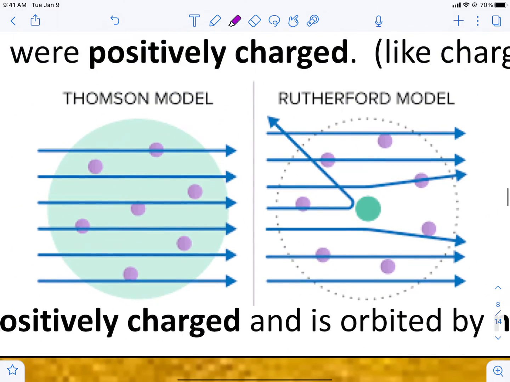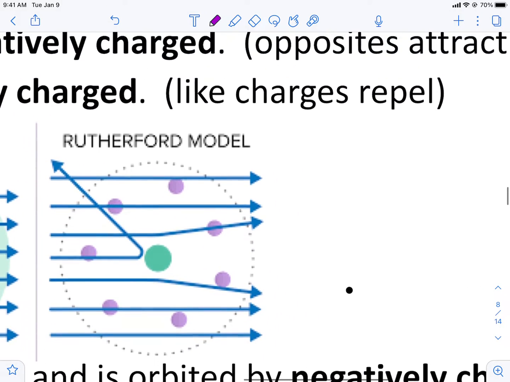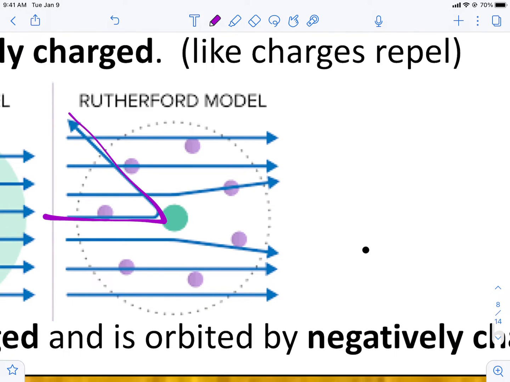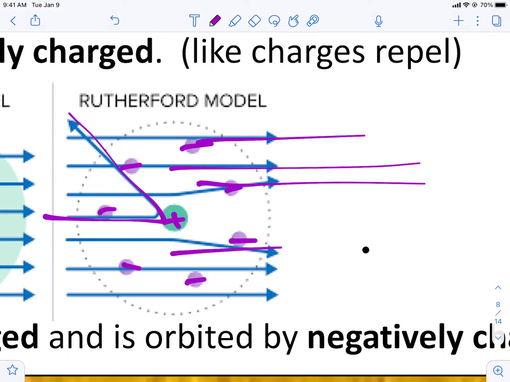So here's another diagram. Thomson thought that all the negatives were in the middle of the atom. Okay? But if that was true, we wouldn't have any rays bounce back like Rutherford had. Because he had it bounce back, he hit the positively charged nucleus because it's all protons and neutrons. Whereas when he went through it, the positive ray was being attracted to the negative electrons and allowed to pass through the atom's boundaries.